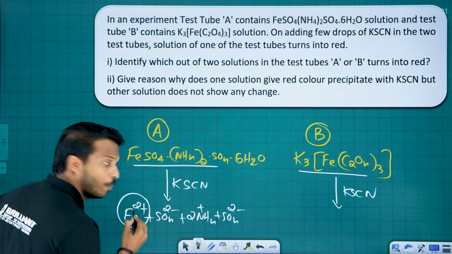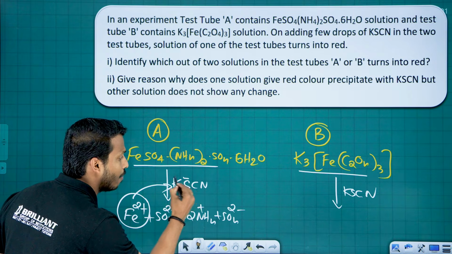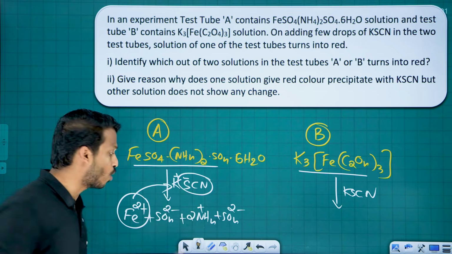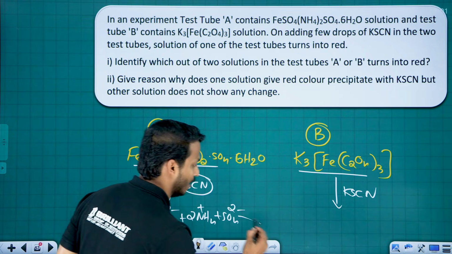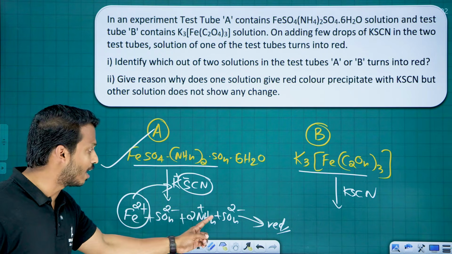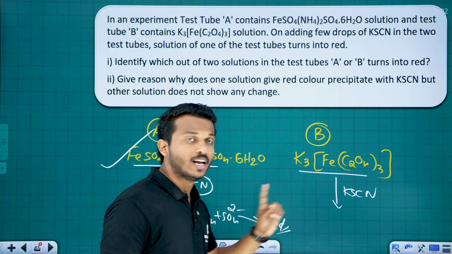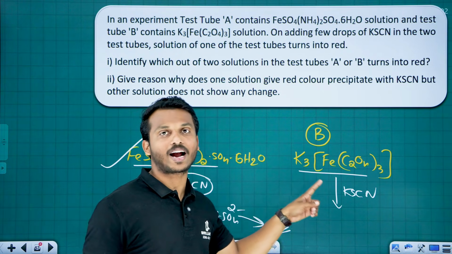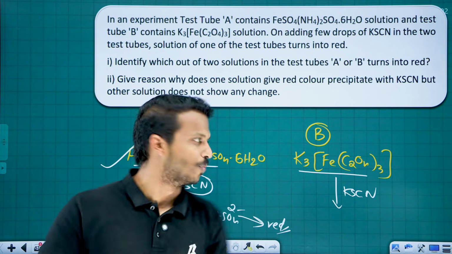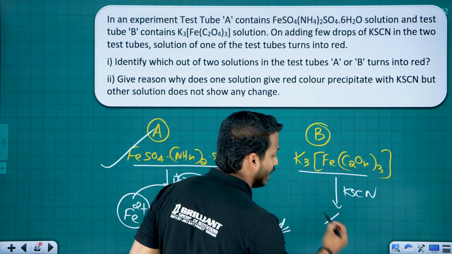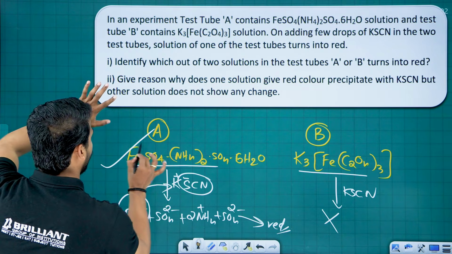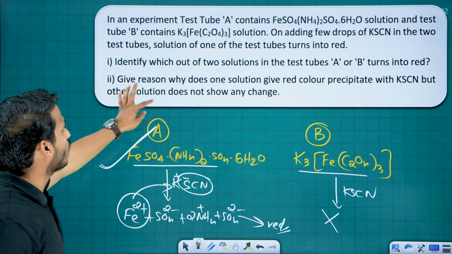Dear, this Fe2+ combines with the SCN-, it forms a complex. That is what is red in color. So the Mohr's salt can give the red color with the KSCN. But here, see the Fe, it is inside the bracket, inside the coordination sphere, inside the coordination entity. It does not come out, yes or no? So this Fe cannot react with SCN, so it does not give the red color. Okay, so identify which of the following compounds reacts. This one. Give the reason.